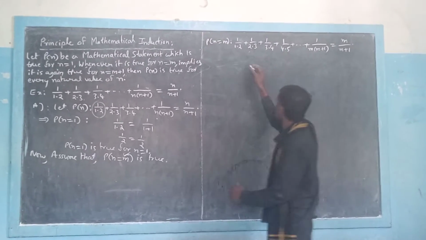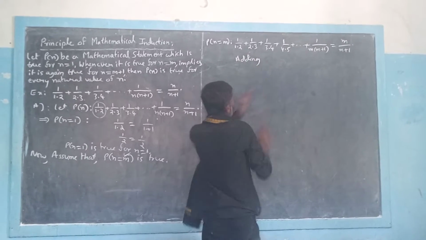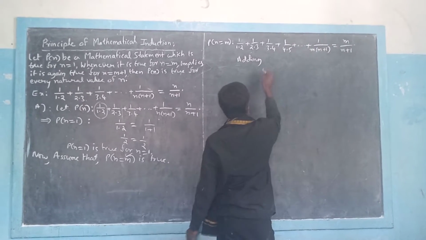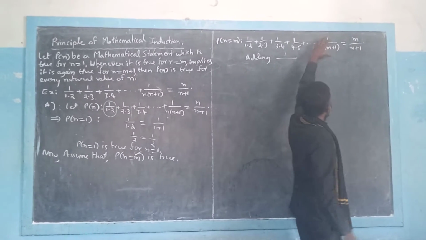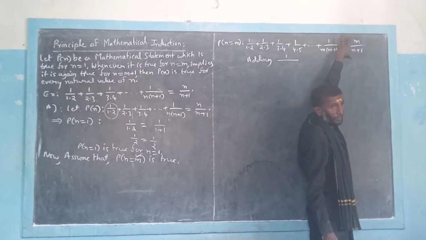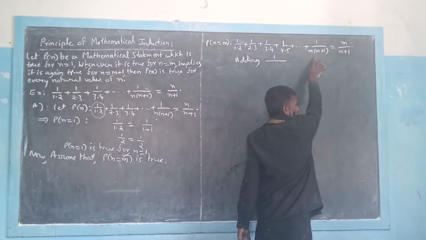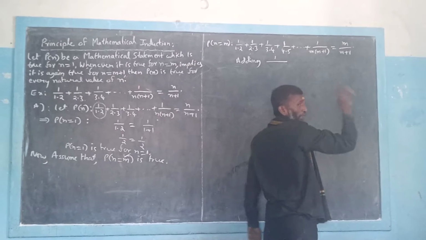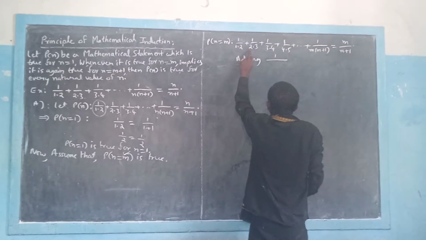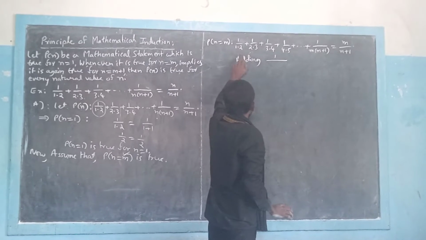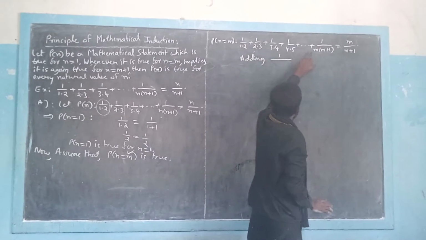In the same manner, look here, what I am doing now is adding the next term to both sides. So you can guess what the next term is. Here only m terms are there, so we need to find its next term. If you consider only the first factors of the denominators, we can understand 1, 2, 3, 4, and so on, up to m.